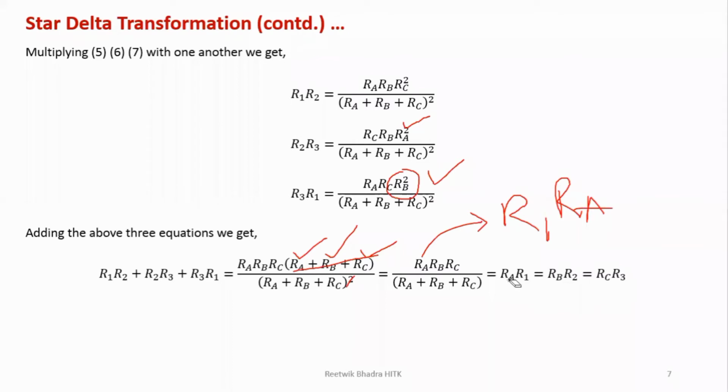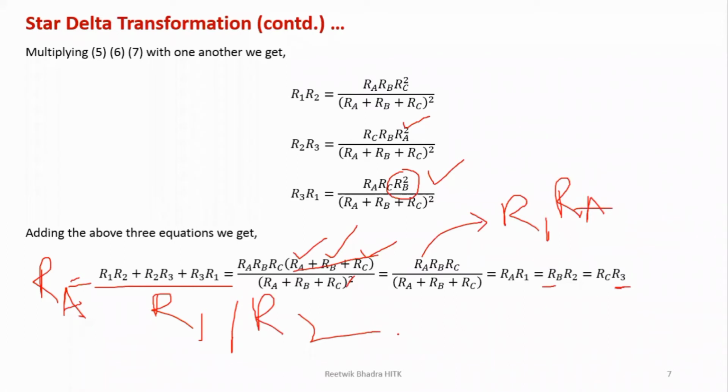What will be RA? My main aim is to calculate RA. Given is R1, R2, R3. So what will be RA? This whole divided by R1 will be RA. What will be RB? This whole divided by R2. What will be RC? This whole divided by R3.